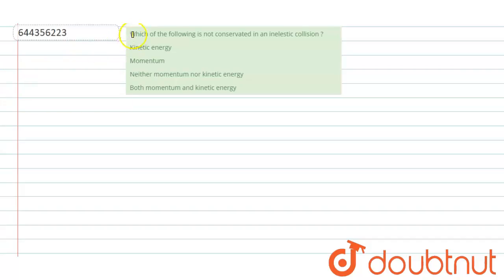Hello students. Question is, which of the following is not conserved in inelastic collision? Kinetic energy, momentum, neither momentum nor kinetic energy, both momentum and kinetic energy. Let's explain.